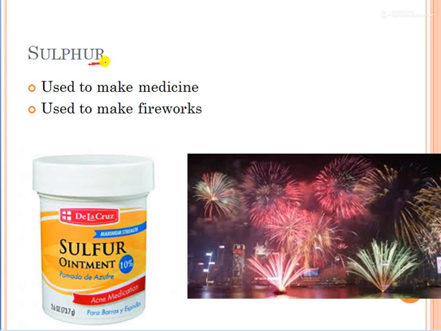Now what are the uses of sulfur once we get it out? There are various uses of sulfur. Sulfur is also used as medicine. You see, this is a kind of medicine, sulfur ointment. And sulfur is also used in fireworks. In these crackers we are using sulfur, because sulfur is similar to phosphorus. Just as phosphorus works for burning, sulfur also works for burning. That is why we use it in fireworks, to make our fireworks look very attractive and beautiful.